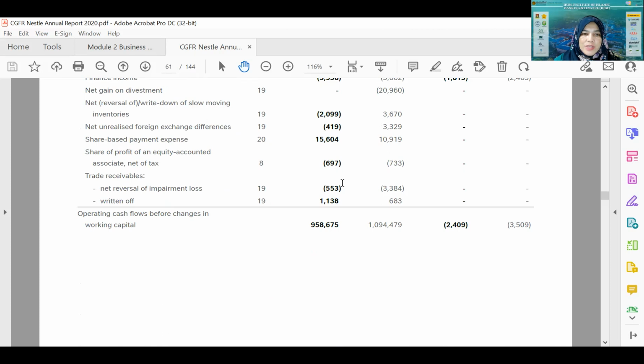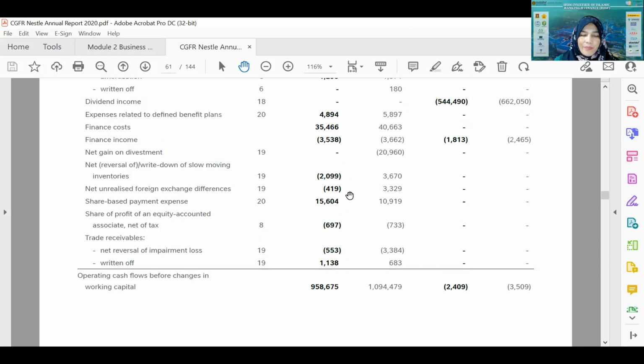And then trade receivable, net reversal on impairment loss. Previously the loss is reported as negative. So when there is a net reversal, it is included back in the income. However, since it is not involving cash, that's why it is taken out at the cash flow statement.